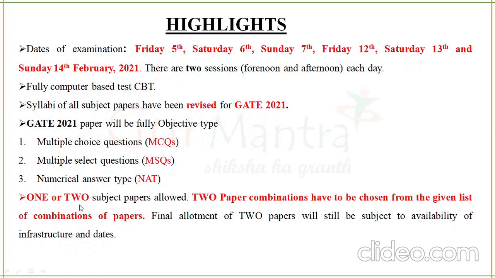This time you can choose a maximum of 2 subject papers. You can either choose 1 or maximum of 2. So when you're choosing 2 papers, you'll have to choose from the combinations which are given on the website. You can go to the GATE website and check the combinations of papers available from the list, and you can choose accordingly. Final allotment of 2 papers will still be subject to availability of infrastructure and dates.